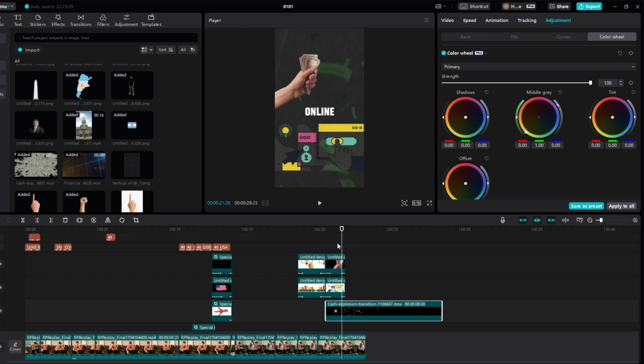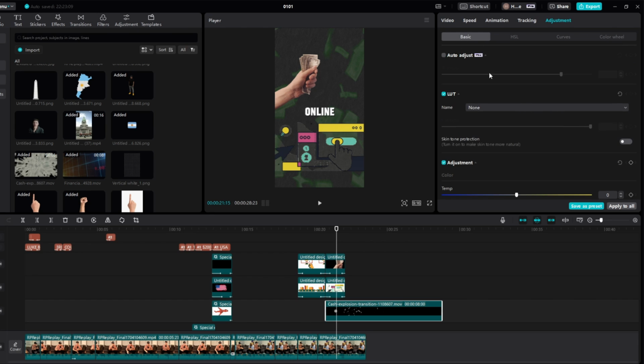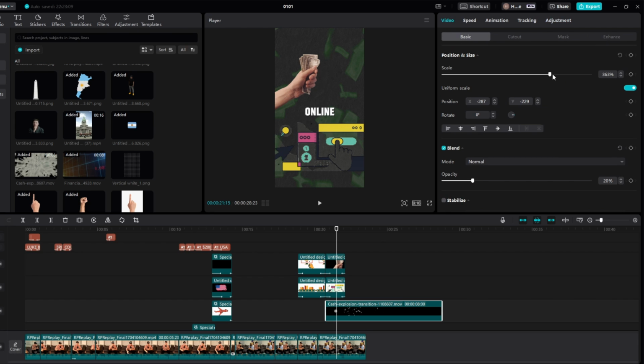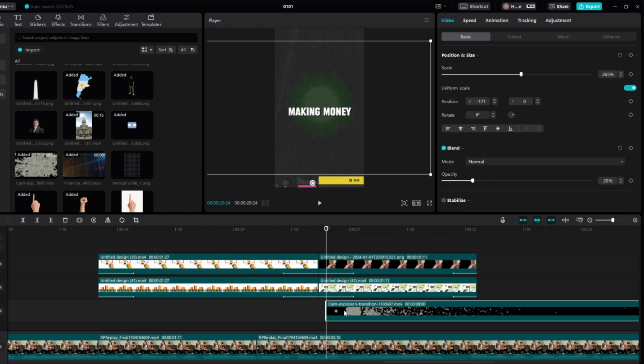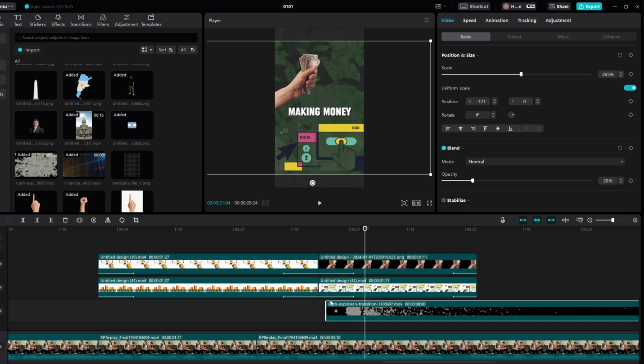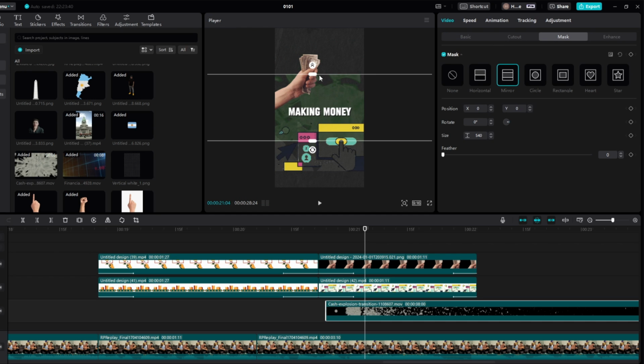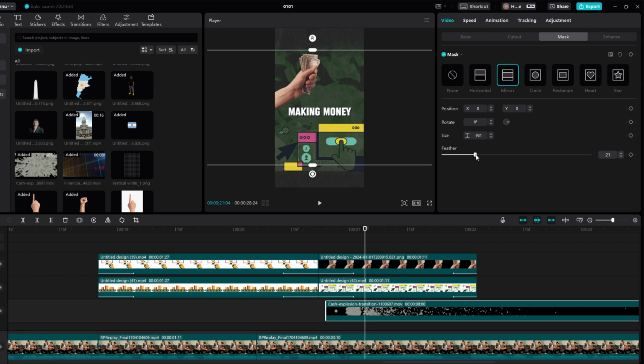And then what we will actually do as well is, if we come back to basic, video on basic, and then we'll just add this to here, maybe a bit less, like so, and then we'll see where the cache explosion begins. It begins right there. So what we'll do, we'll zoom in and then we'll add it so it starts like here, making money, and then we'll come to mask, we'll come to mirror, and then we'll come to like here, come to feather, we'll add it to like 15 and we'll see how that looks.